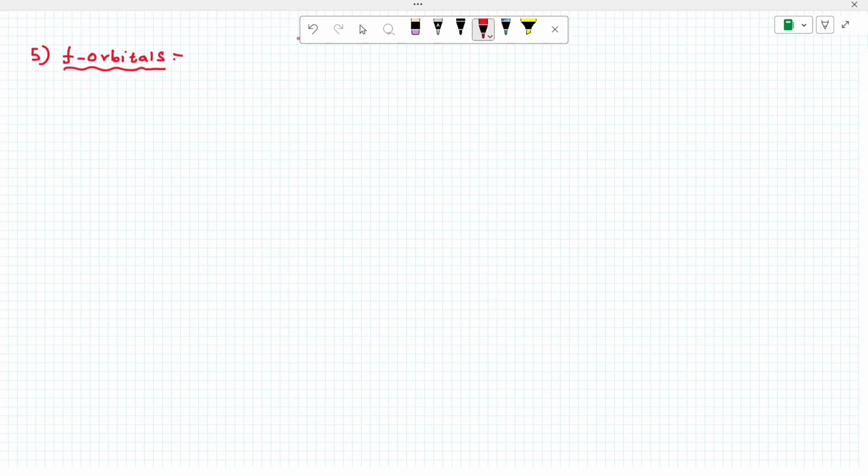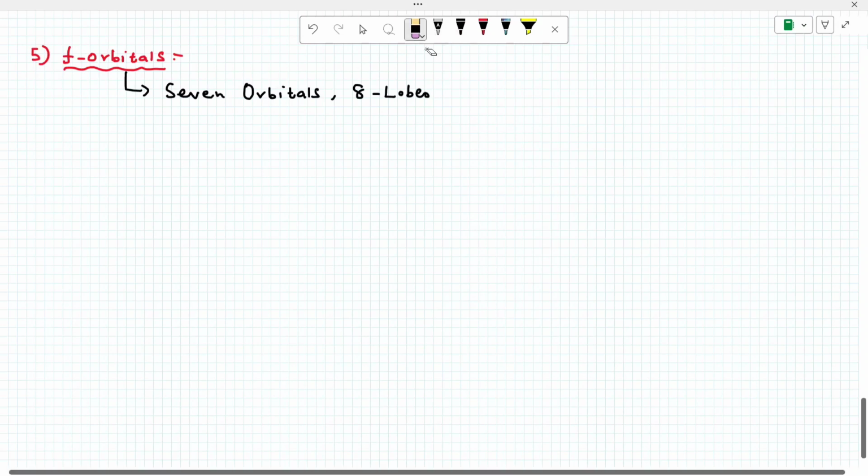F orbitals. See, now, total f orbitals, they are 7 orbitals. How many lobes? 8 lobes இருக்கும். Okay. Now, what is the shape of f orbital?